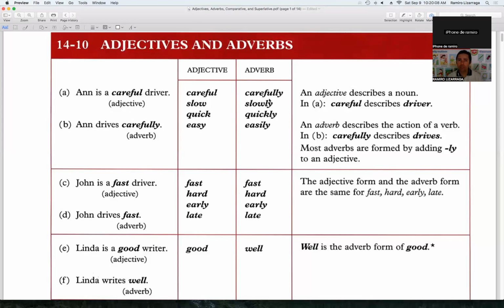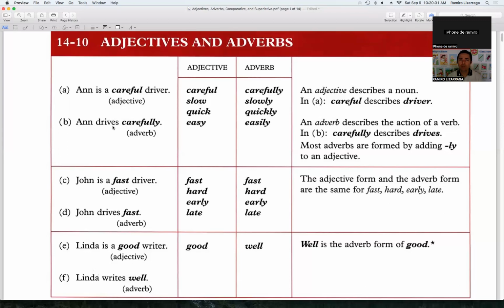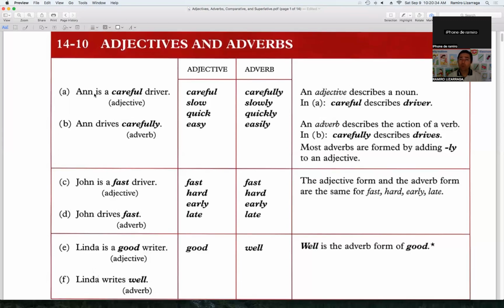Take a look, I'm using adverbs to describe how Anne drives. She drives carefully. She drives slowly. She drives quickly. She drives fast. She drives very well. You see how easy it is to describe a verb, so we can tell how Anne drives. Or maybe we can use the same example: Anne is a slow driver. Anne is a quick driver. Anne is a fast driver.